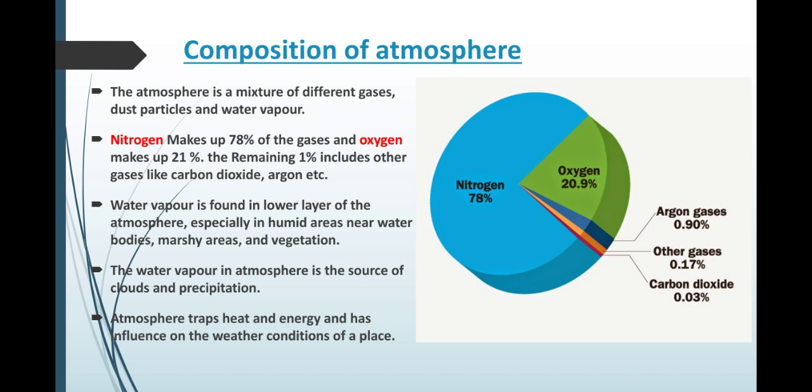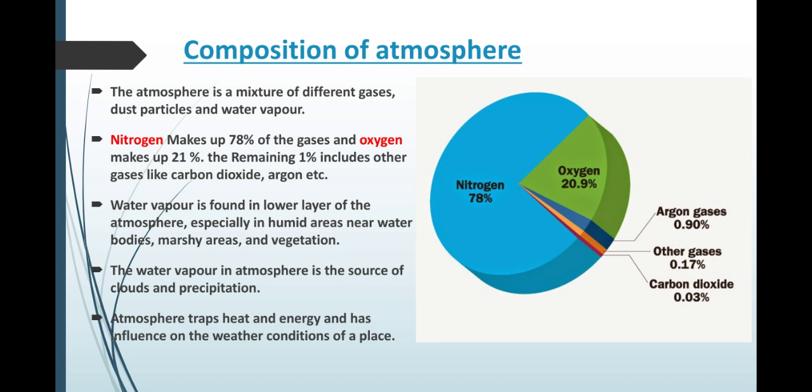Then water vapor is found in the lower layer of the atmosphere, especially in humid areas, near water bodies, marshy areas and vegetation. The water vapor in the atmosphere is the source of clouds and precipitation. Precipitation is rain. Then the atmosphere traps heat and energy and has influence on the weather conditions of a place.